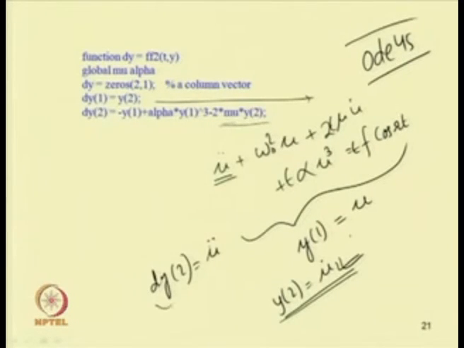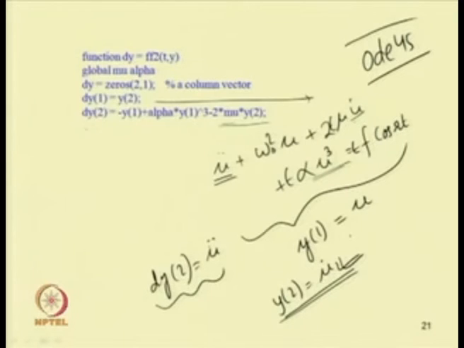So, that can be written as equal to epsilon f cos omega t minus omega 0 square u, that is for u we can write y 1, then minus 2 epsilon mu u dot. For u dot we can put y 2, then minus epsilon alpha u cube. So, this u can be written in terms of y 1.